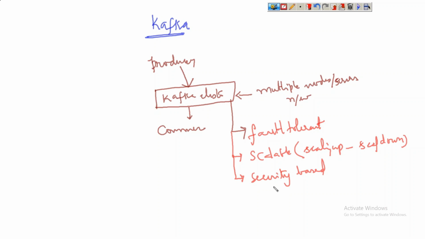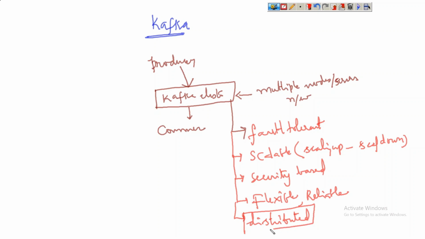Security can be provided to this cluster. It is fault tolerant, scalable, and more flexible. Flexibility comes under scalability. We can use it as a reliable storage system, and the main thing is that it is distributed. These are distributed storage systems.